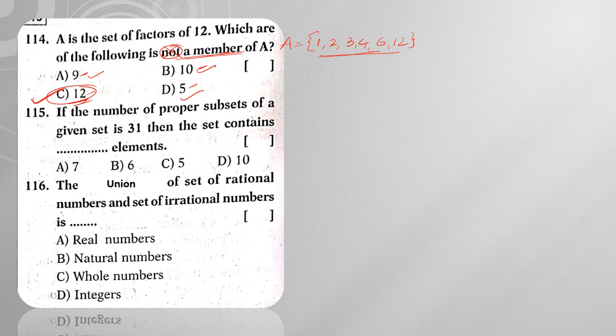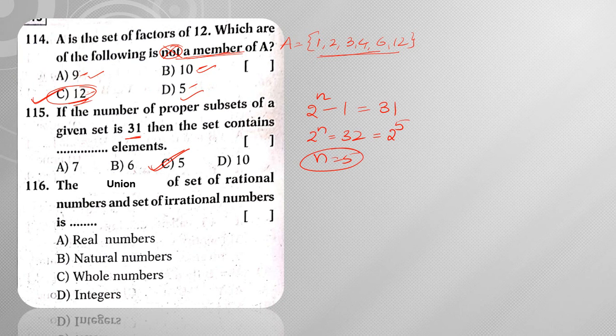Next, 115. If the number of proper subsets of a given set is 31, we already know the number of proper subsets is given as 2 power n minus 1, which is given as 31. Now from this, 2 power n is equal to 32. 32 I can write as 2 power 5, right? So from this n is equal to 5. So the total number of elements is 5.